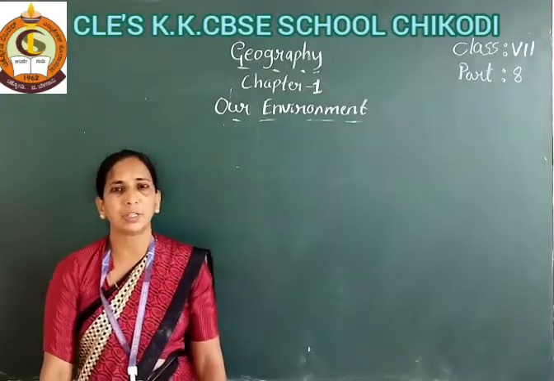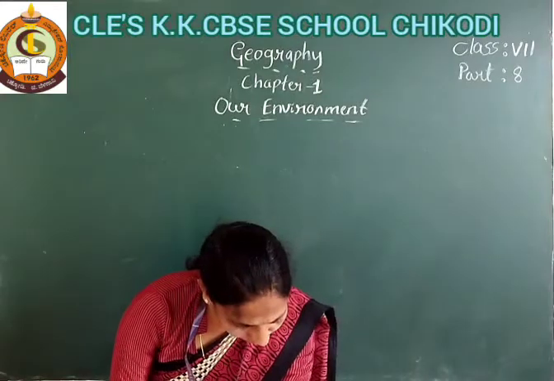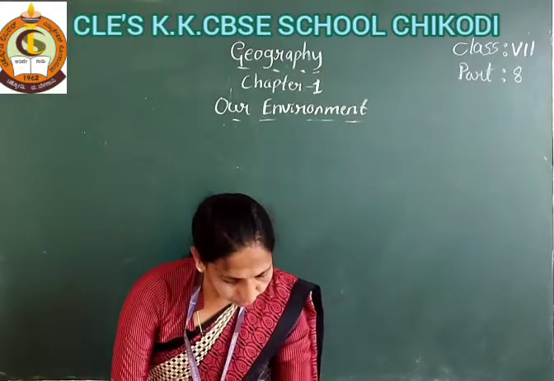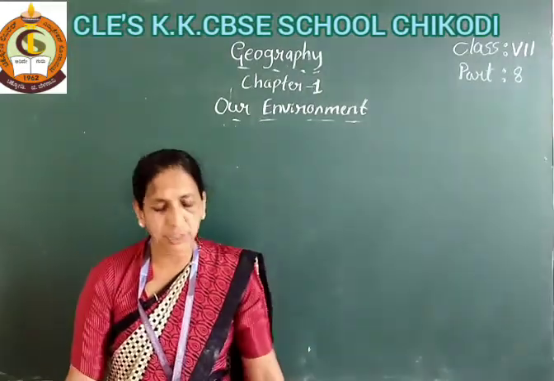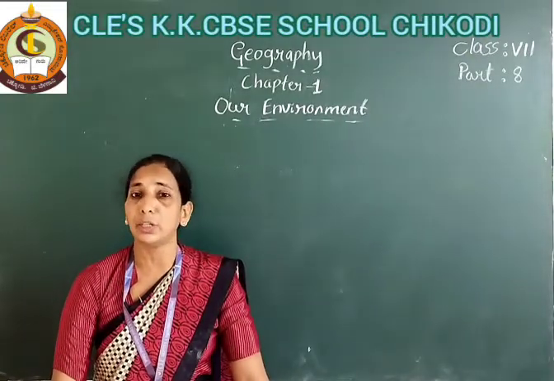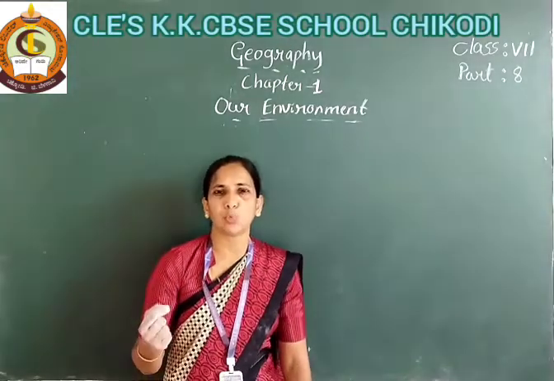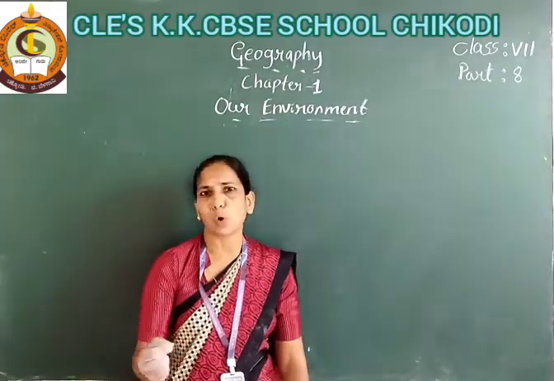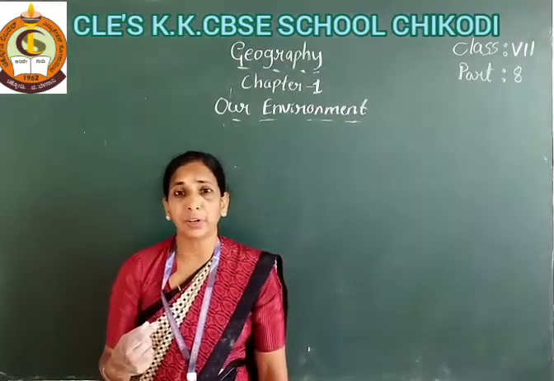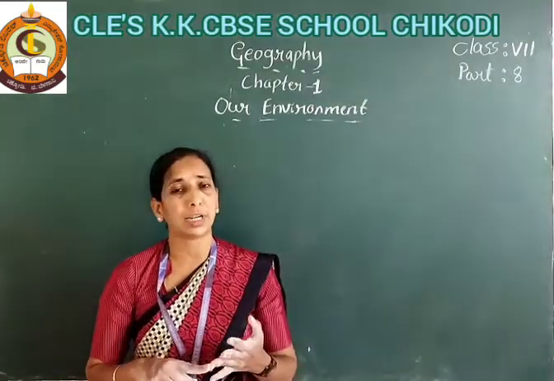See here, students: about 69% of the fresh water is in glaciers, ice caps and snow, and about 30% exists as underground water. Water exists in three states: solid, liquid and gaseous.